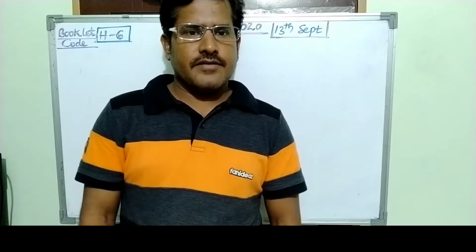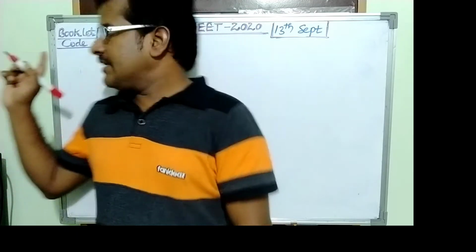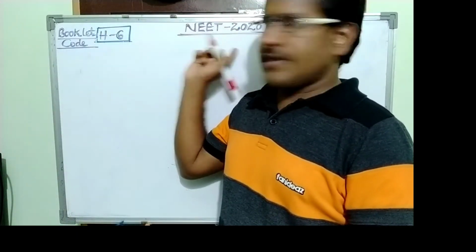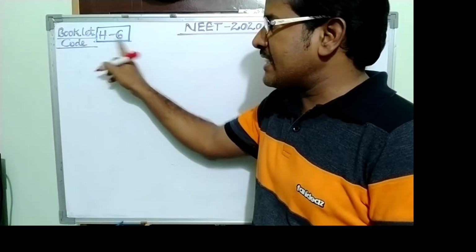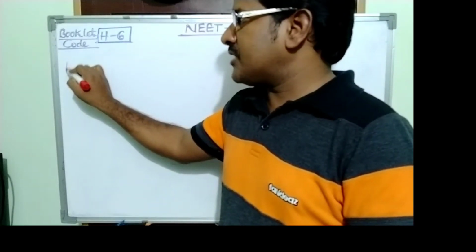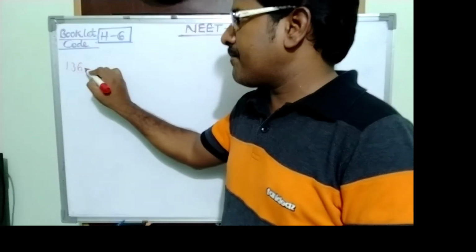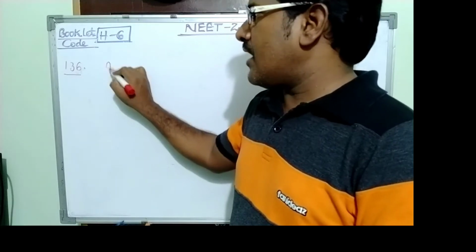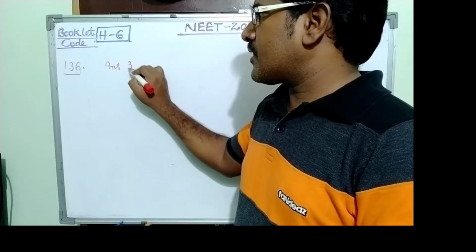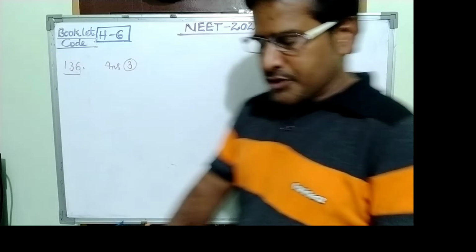We will discuss the physics paper NEET 2020. Booklet code is H6. The question number starts from 136. Its answer becomes 3. What is the question?